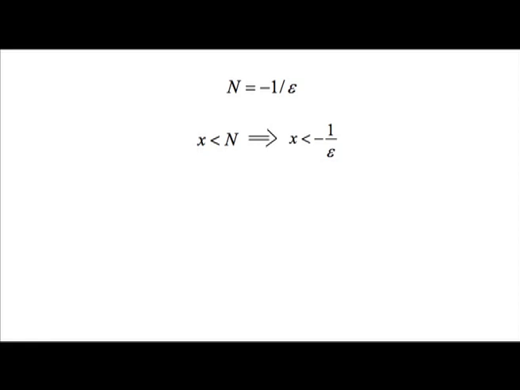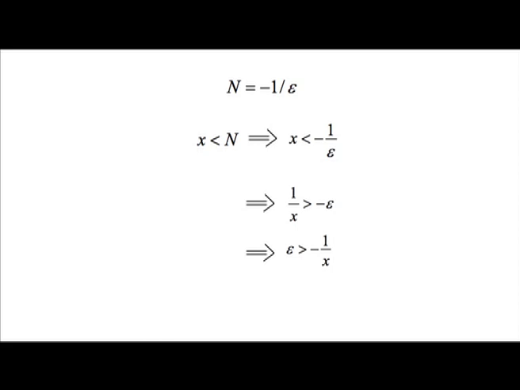Then, x less than n implies x is less than minus 1 by epsilon. Now, both x and minus 1 by epsilon are negative numbers, and hence their reciprocals are related by the inequality 1 by x is greater than minus epsilon, that is epsilon is greater than minus 1 by x. Here we stress the point that the inequality is reversed due to the presence of negative numbers.